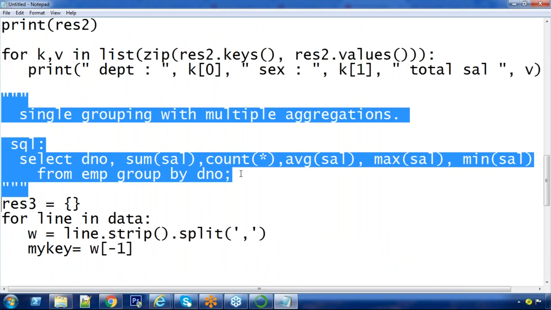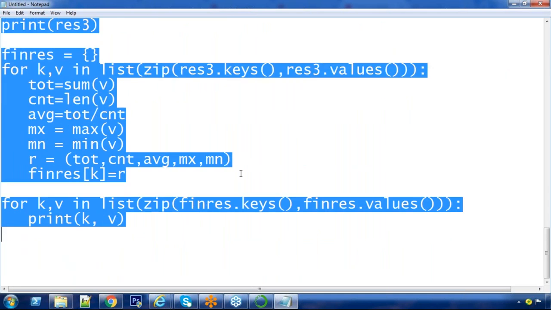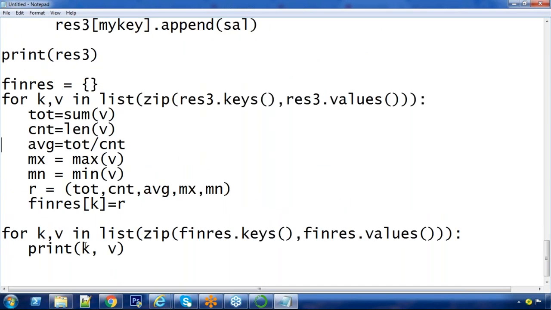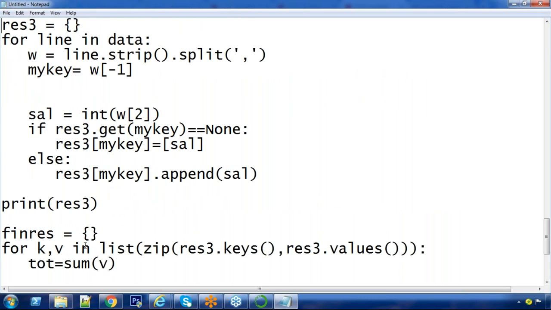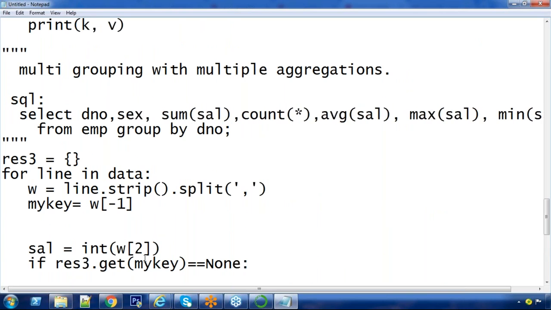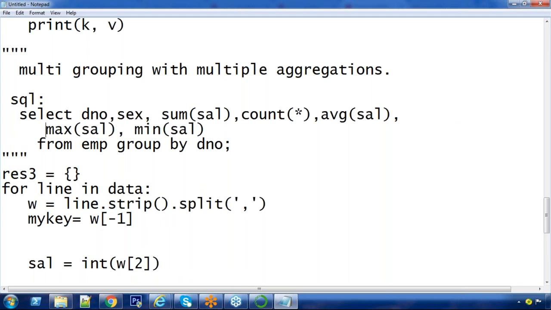This time little extension. Observe this code now. This time I want multi-grouping. Grouping by multiple columns: department number, comma, sex.